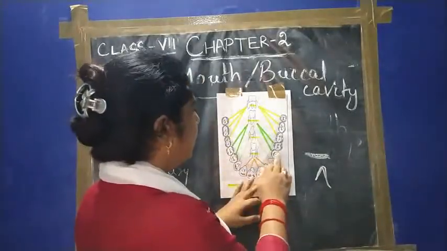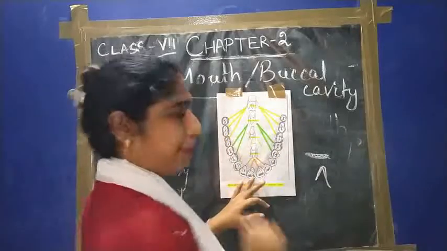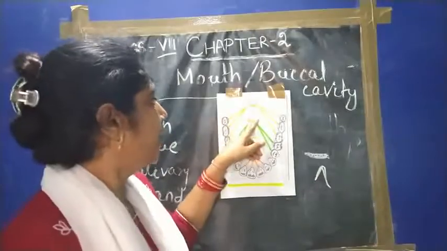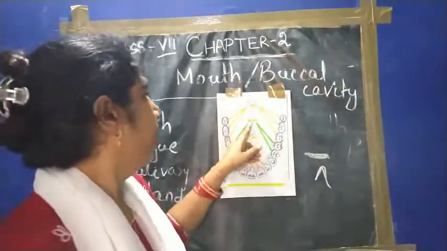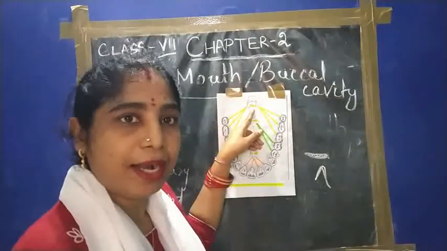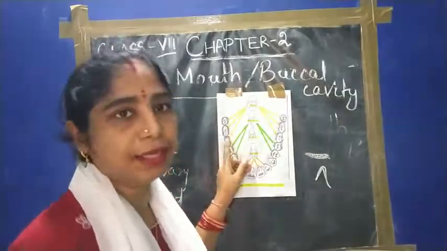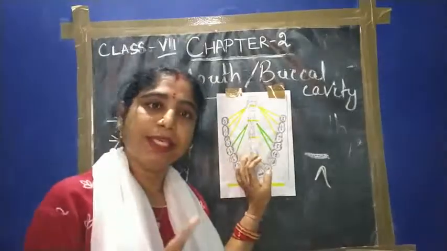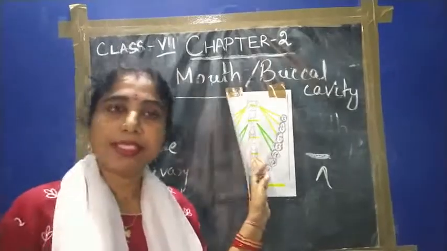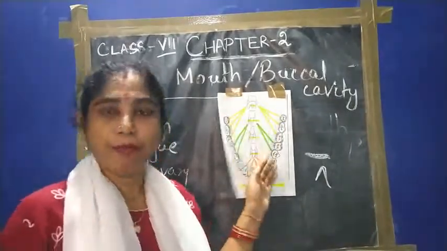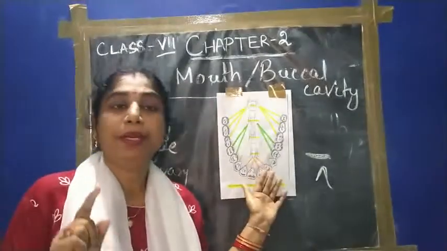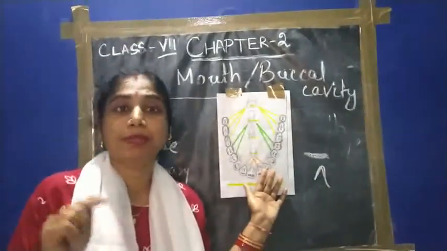Then behind them there are 4 teeth called premolars, which are ridged in structure, and they help in crushing the food. Then the last 6 teeth are called molars. These are flat teeth and help in grinding the food. So there are 4 types of teeth in our mouth: incisor, canine, premolar and molar. So write a short note describing the different functions of the different types of teeth present in your mouth.